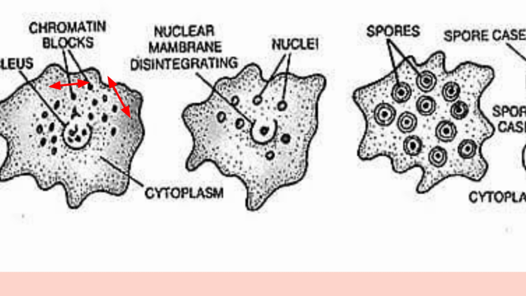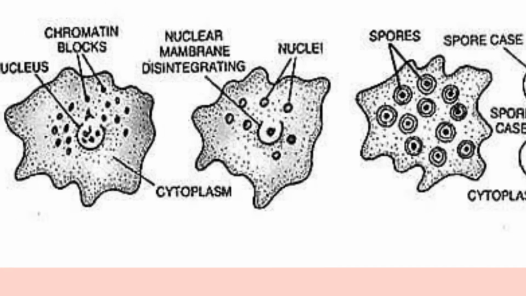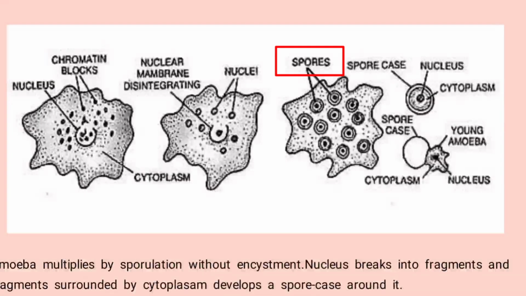Later these fragments get converted into nuclei, and the nuclei are surrounded by the nuclear membrane and form the spores. Surrounded by the cytoplasm, it forms spores, and later the spore will be released outside and form a young amoeba.